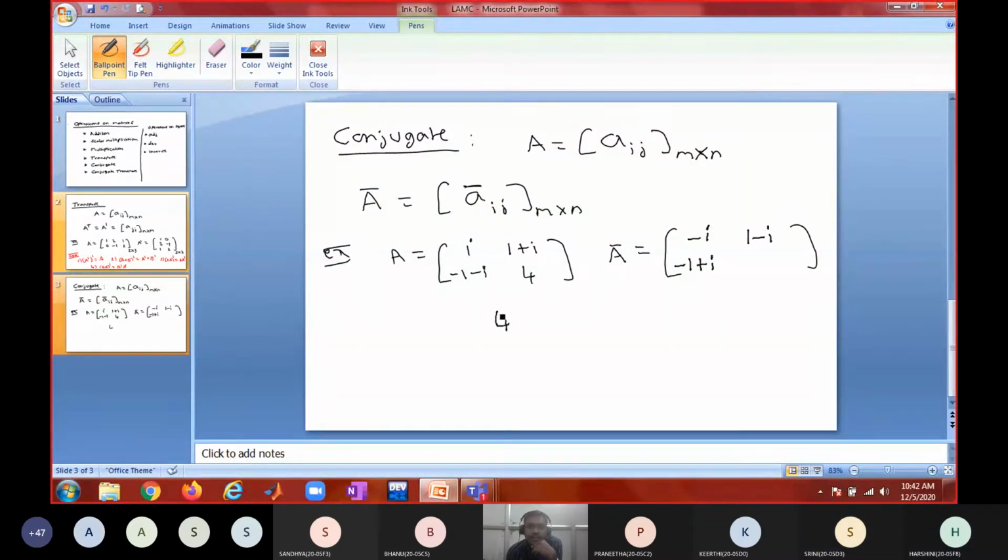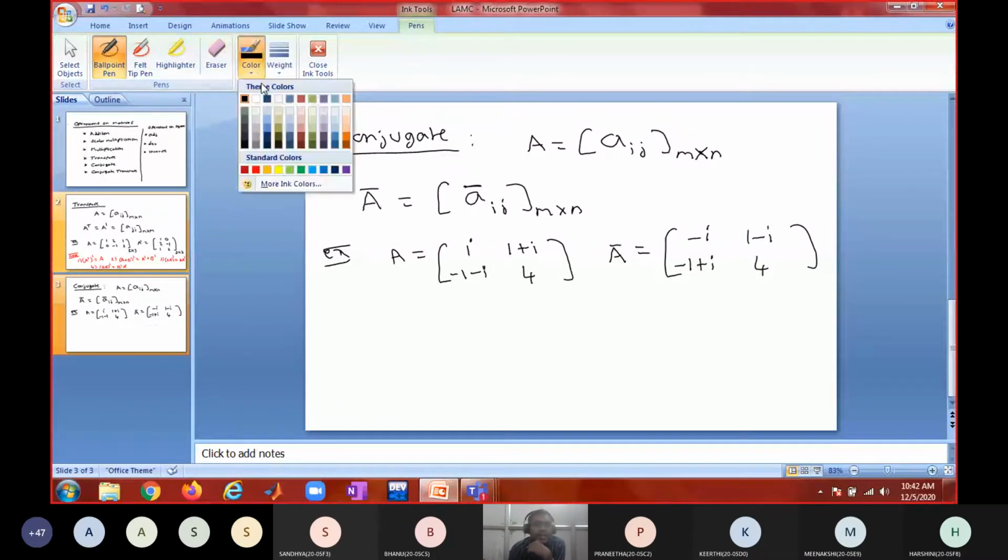The conjugate of 4 is 4. Do you agree? Yes, sir. The conjugate of 4 is 4 itself. So the conjugate of a real number is itself. Am I right? So this is how we apply the conjugate.